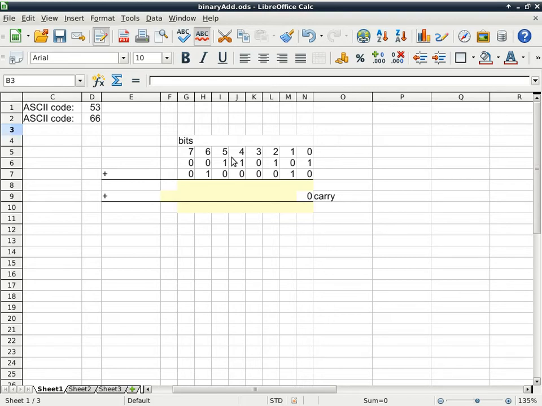It's pretty clear that this is actually correct, because 66 is 64 plus 2. This is a 1 followed by 6 zeros, which is 64, because it's 2 to the power of 6. And this one is a 2, because it is 1 with a 0 following it, so it's 2.